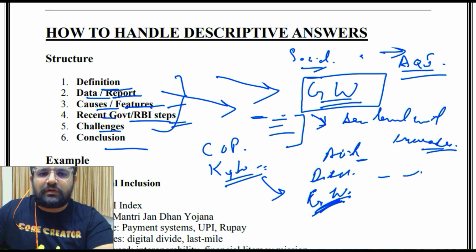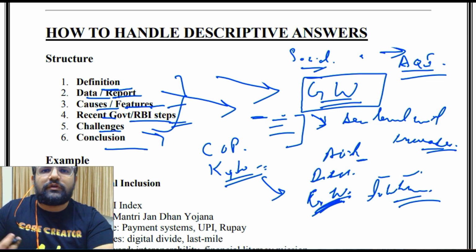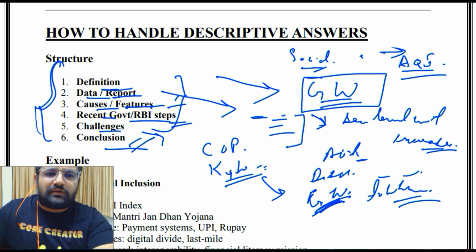Then you can also talk about the solution. Before the conclusion, you can talk about the solution as well, what can be done. Use of more public transport, moving towards hydrogen fuel or EVs instead of using petroleum or diesel. Then something can be done in refrigeration as well, as refrigeration also generates such pollutants. In air conditioning as well, some innovation can be there. Then finally you can conclude. So by this structure you can write any answer.